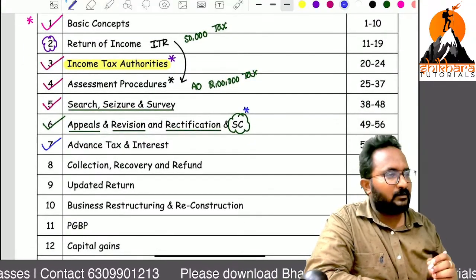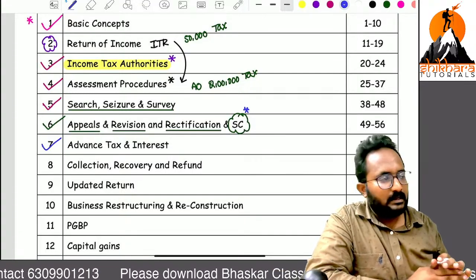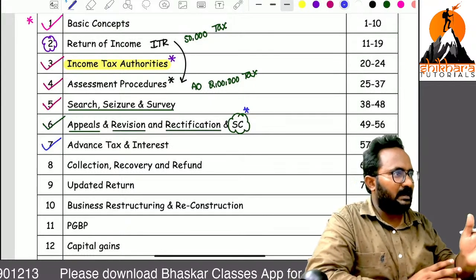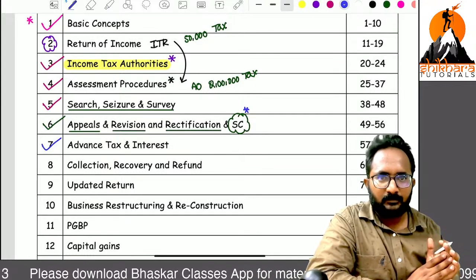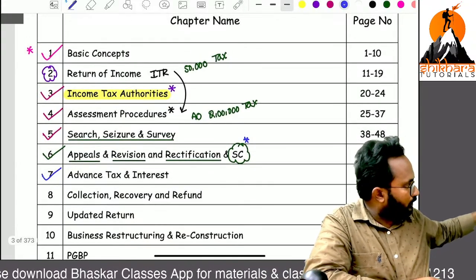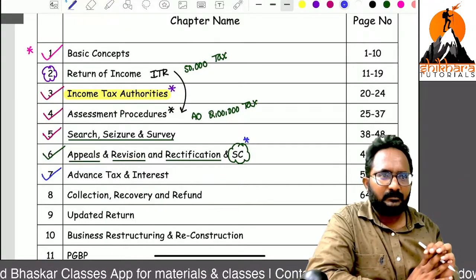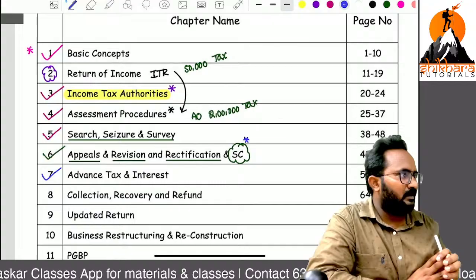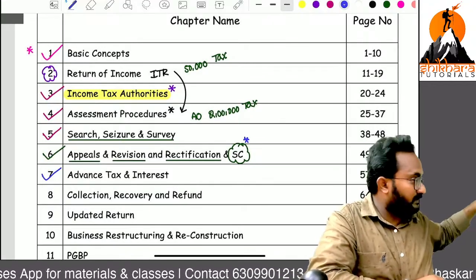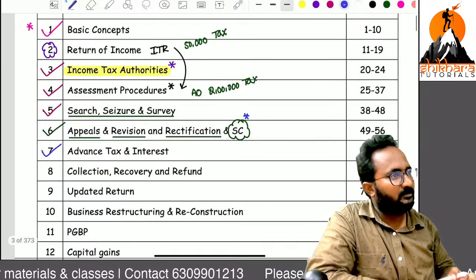7th chapter, advance tax and interest. Sir, normally CA final students, mostly they are writing the CMA final exams also. Up to now, whatever the chapters, 1 to 6, they can easily write in your examinations. With the CA final knowledge, they can write CMA final exams without any preparation, up to 6 chapters. But the 7th chapter, they will always fail to answer.